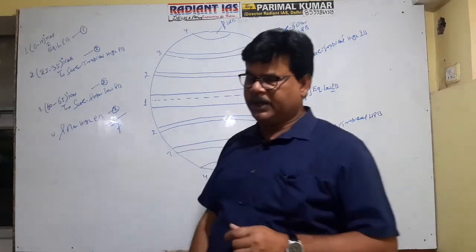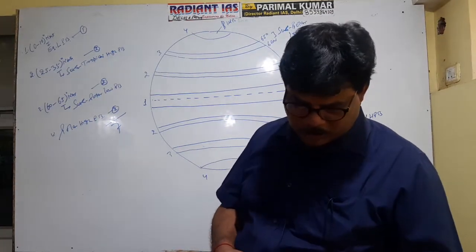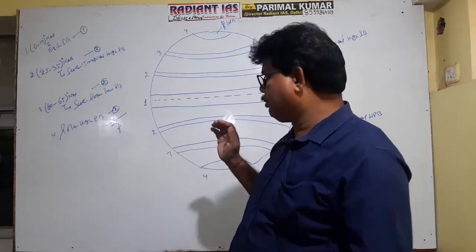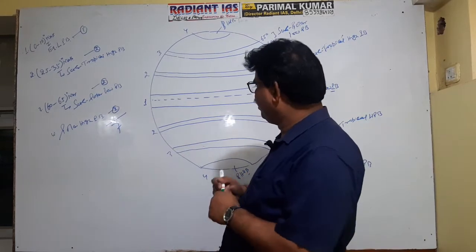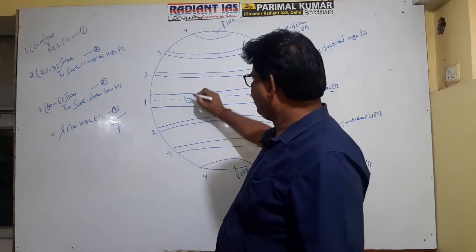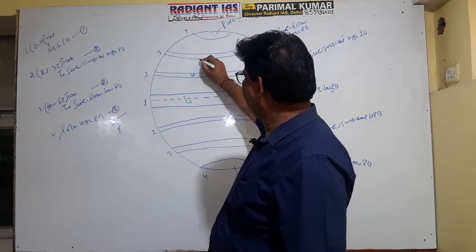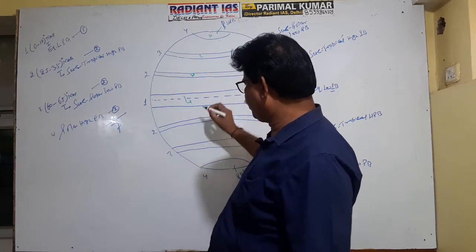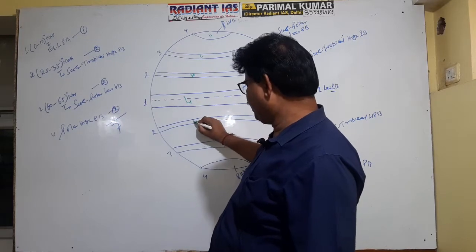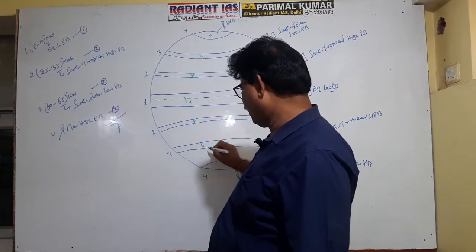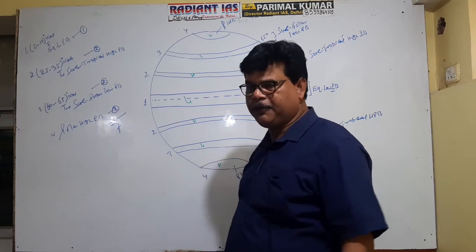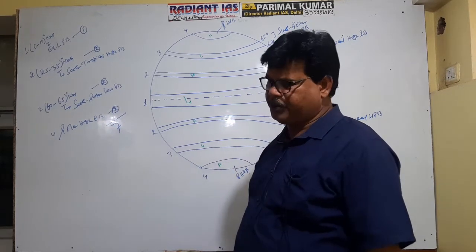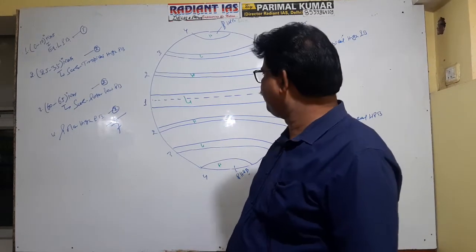Okay, so there exist 7 pressure belts on the Earth's surface, and they are found in an alternating way. This is low pressure, then high pressure, then low pressure, then high pressure, and the same is repeated in the southern hemisphere. Getting well? Okay, so we have 7 pressure belts on the Earth's surface.